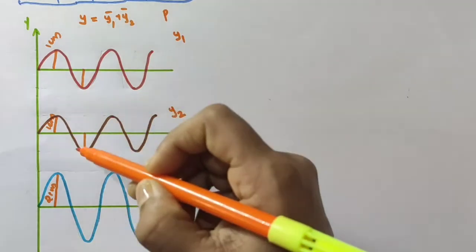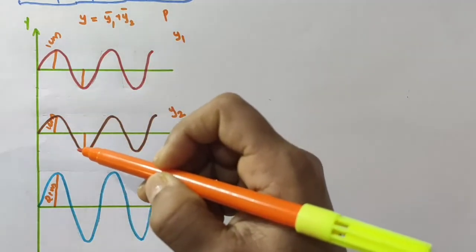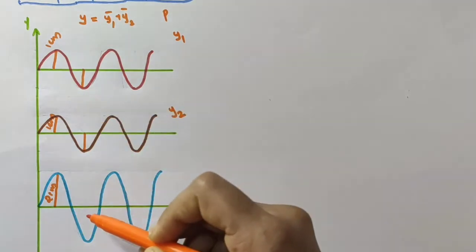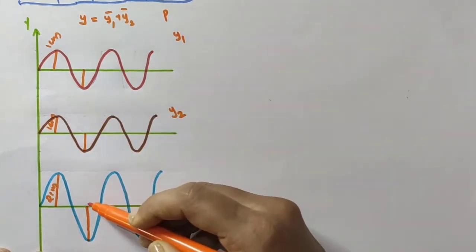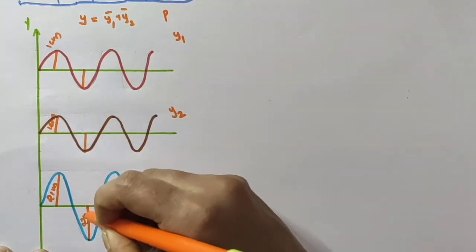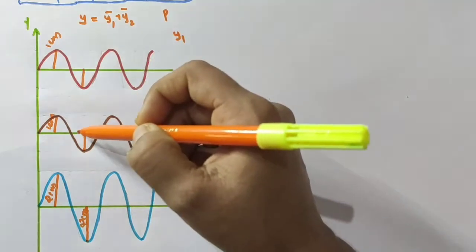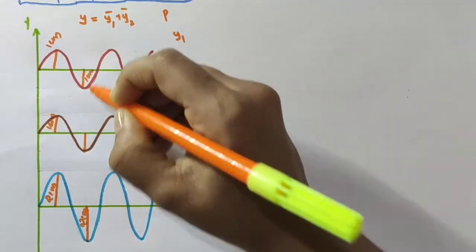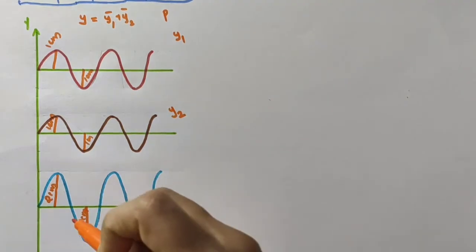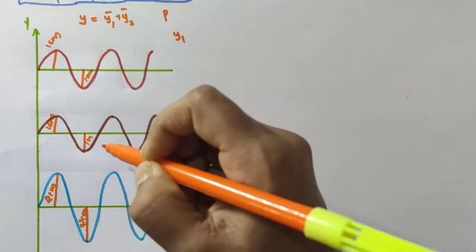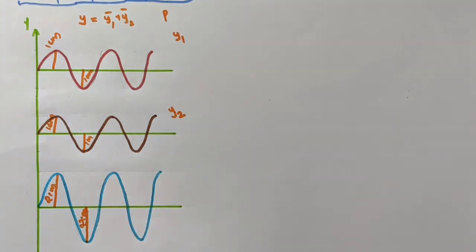So corresponding to these two, when these two waves superimpose, what happens? Corresponding to this, the resultant wave will have a trough of displacement or amplitude 2 centimeter. Both are 1 centimeter below the mean position. So the resultant wave will have an amplitude 1 plus 1, 2 centimeter, and again below the mean position.